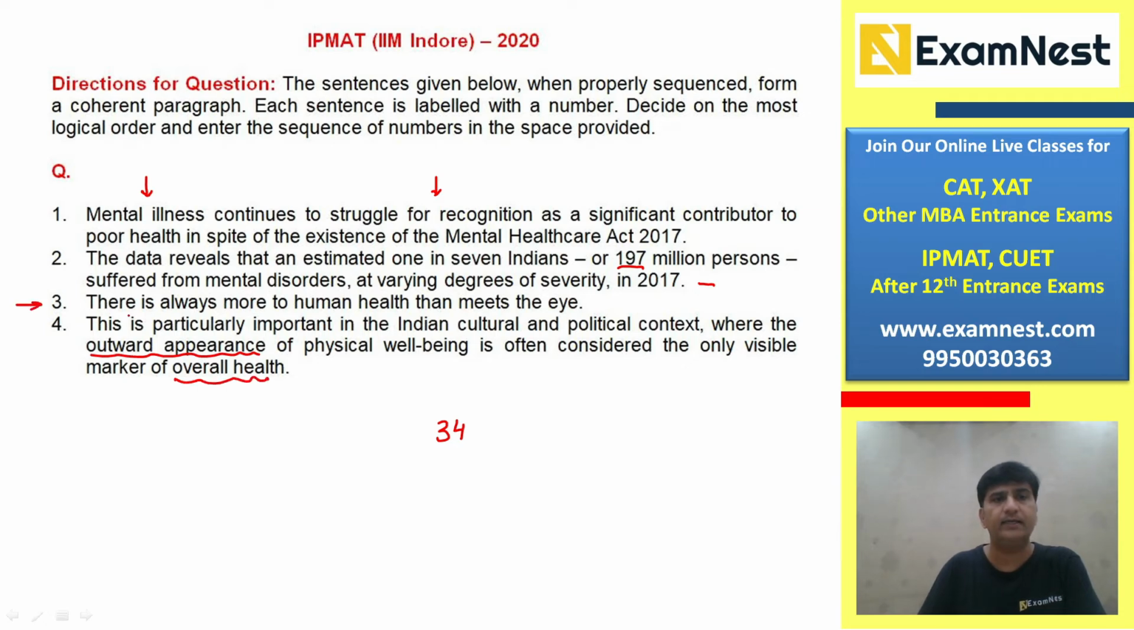But the idea is given here that there is always more to human health than meets the eye. And here when we look at this, definitely one should be the preceding statement of statement 2, because one is talking about the issue mental illness continues with. So it continues to struggle for recognition, and because we are now focusing only on the outward appearance and this is the only marker of overall health, but mental illness is something which is not visible to you, but this is something which is very important, and we are talking about the data that reveals the number of persons who are suffering with this. So if we look at the combined order, the answer order will be 3, 4, 1, 2.